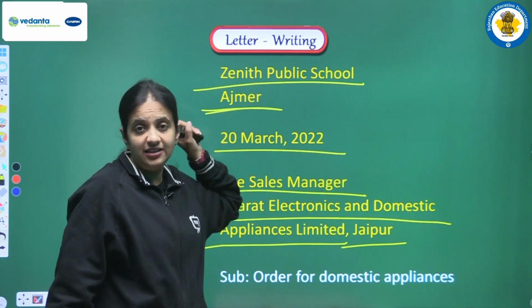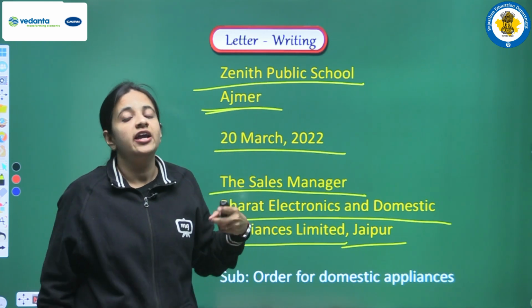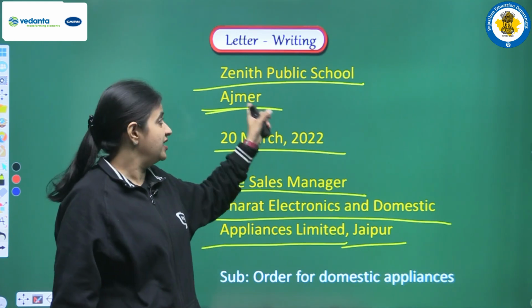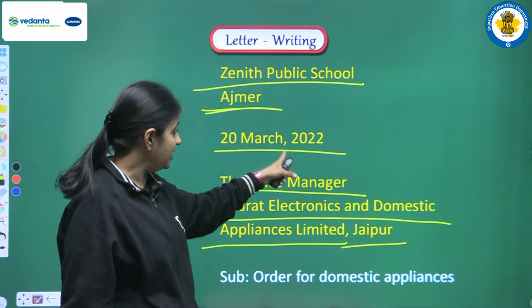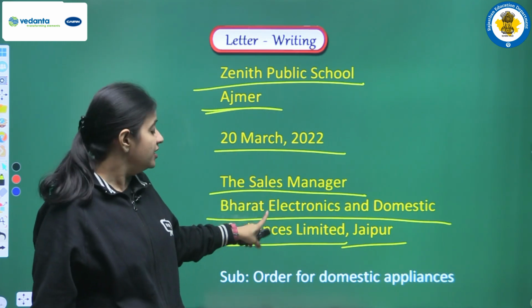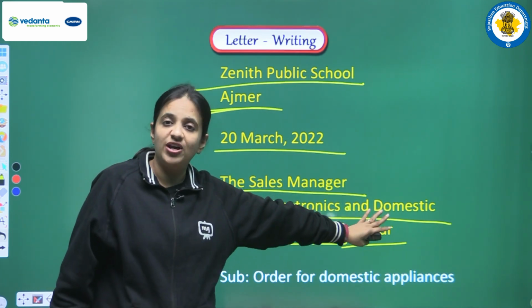First of all we are writing the name of the school in which the hostel is there, and the hostel warden is writing the letter. So he is mentioning the name of the school, then the date is there. Next he is addressing the sales manager of this firm, the firm that is situated at Jaipur.